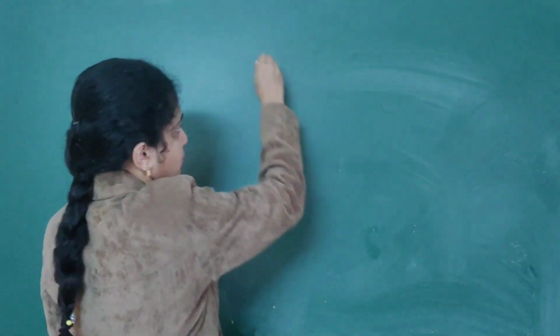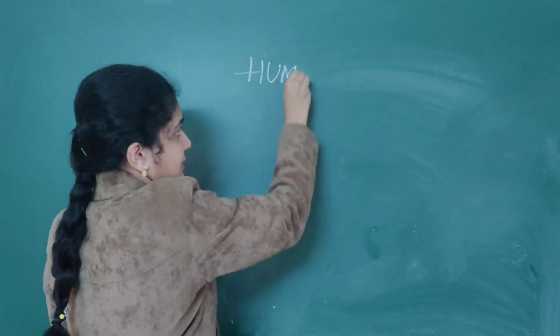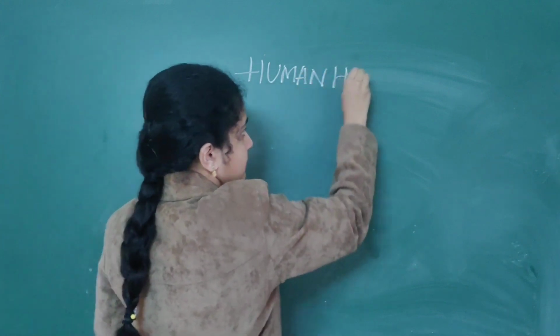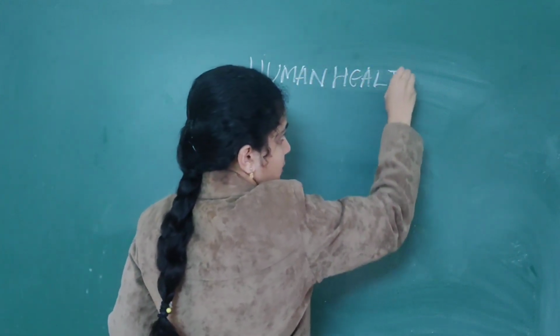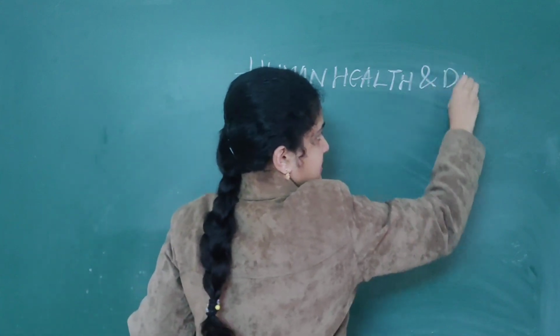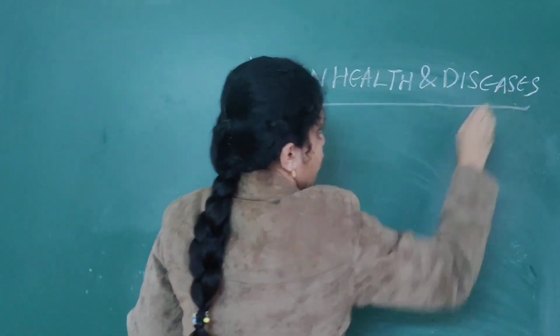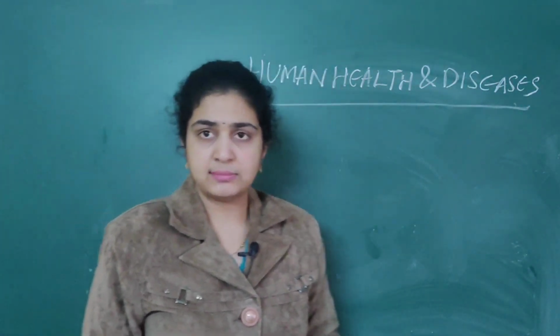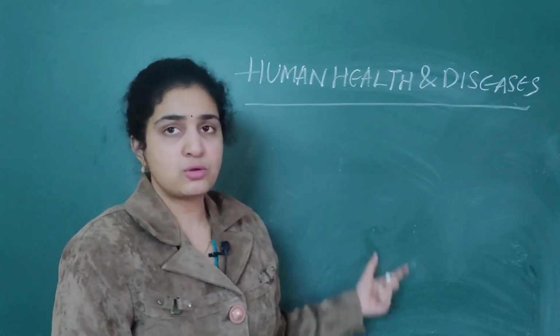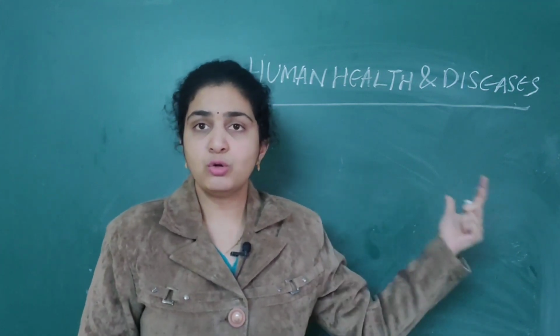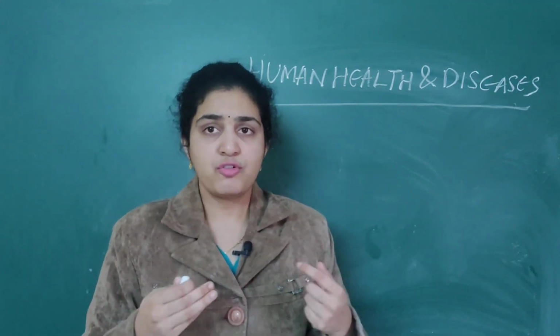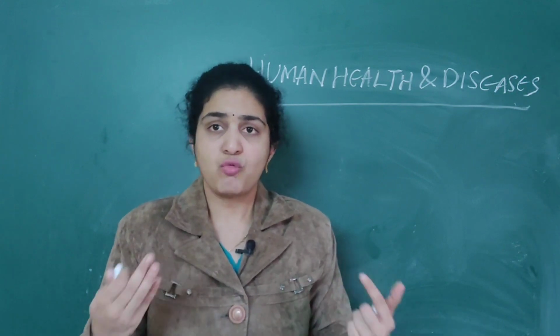So when we start with human health as well as disease, first, what is human health? Later, when you go further into second year, and afterwards when you join MBBS and all, this chapter is very important. So I want everyone to concentrate. In human health and diseases, first we will see about health. So what is health?